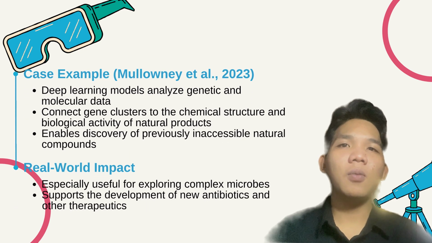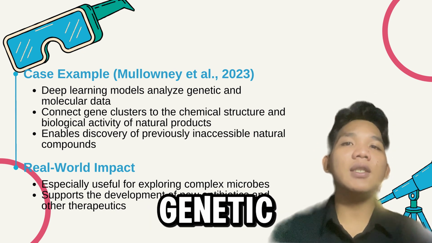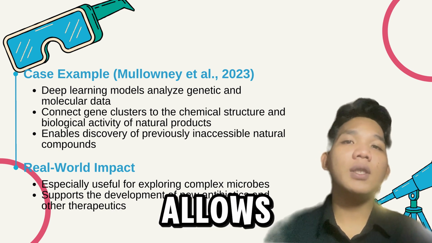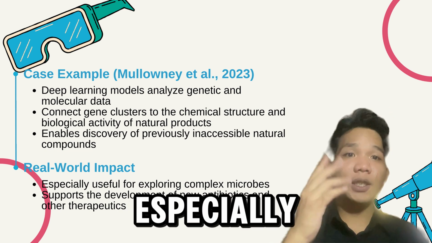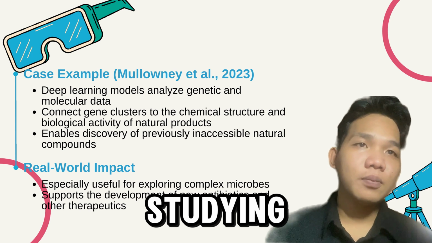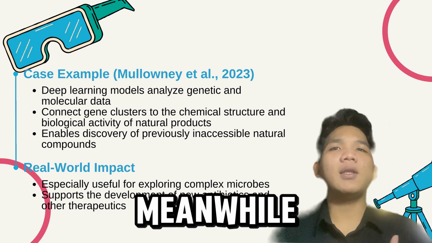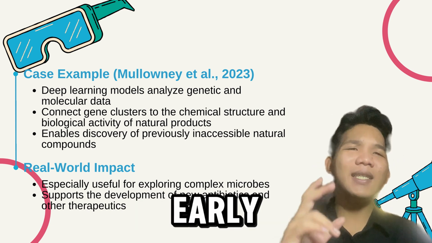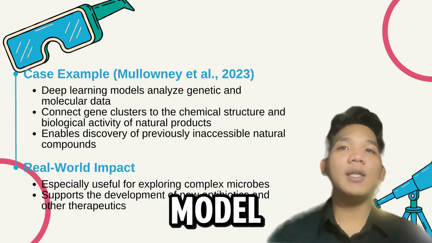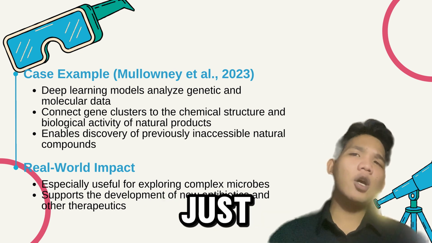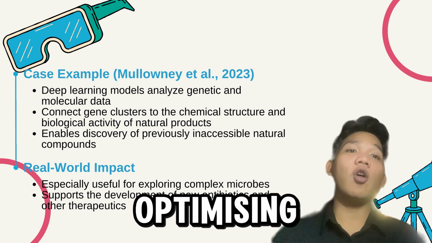For example, Muloni and colleagues show that deep learning models can link genetic and chemical information. This allows scientists to connect gene clusters with the chemical compounds they produce, especially helpful when studying microbes involved in antibiotic development. Meanwhile, Pierti and Brunel discuss how early Gen AI tools were already assisting in retrosynthesis. These models suggest reaction pathways just like an expert would, freeing up researchers to focus on evaluating and optimizing results.